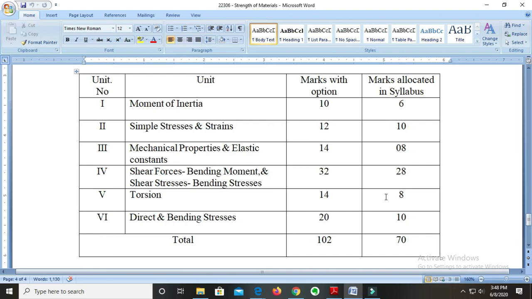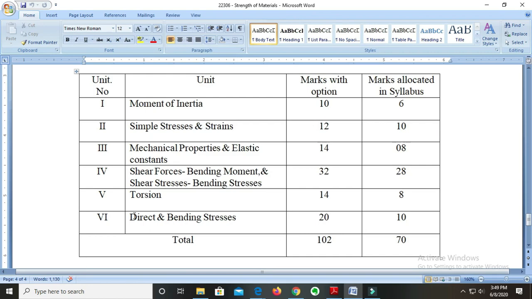Torsion is given 8 marks by the MSBT, and with option, through the sample question paper we have learned, questions for 14 marks will be asked. But for the last topic, direct and bending stresses, the marks allocated by MSBT is only 10, but with option you will have questions for 20 marks. Remember, you have marks allocated with option as 20, so you will have twice the weightage which is already given in the syllabus. So you can focus more on direct and bending stresses.